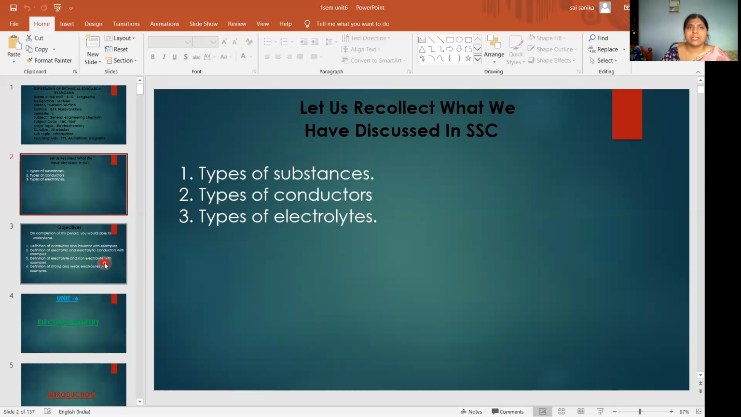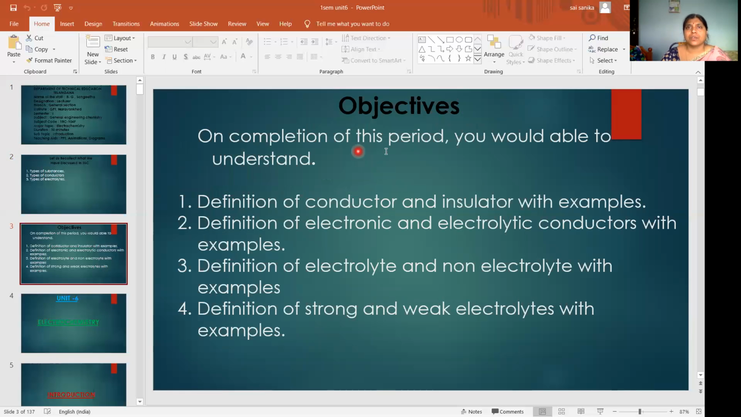Okay, next we come to the objectives. After completion of this period, you will be able to understand these topics: definition of conductor and insulator with examples; definition of electronic and electrolytic conductors with examples; definition of electrolyte and non-electrolyte with examples; definition of strong and weak electrolytes with examples. These are what we are going to discuss in our class, so you have to understand them.